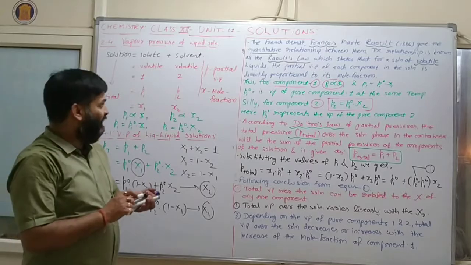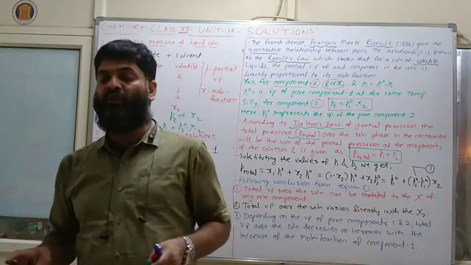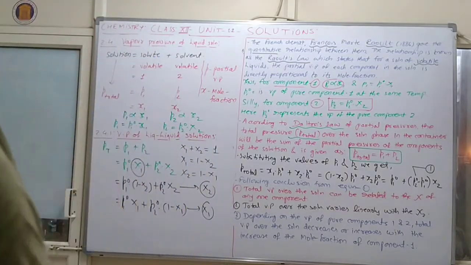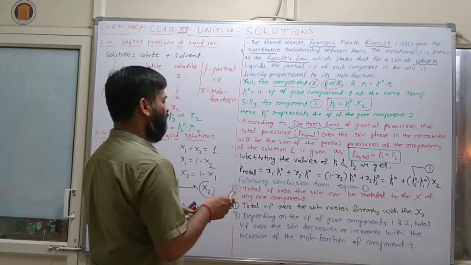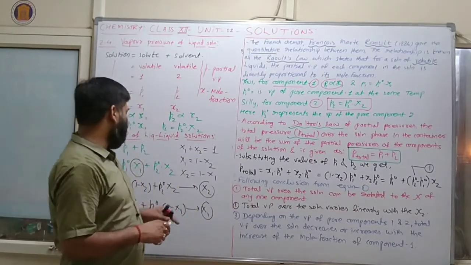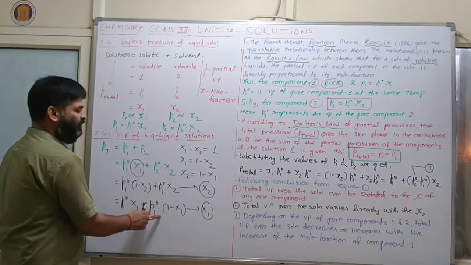Clear? So first of all Raoult's law will come, and then Dalton's law will come. Now the following conclusion can be written from this equation, either this or this.